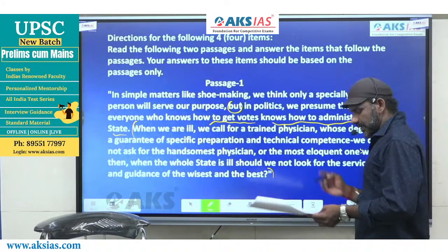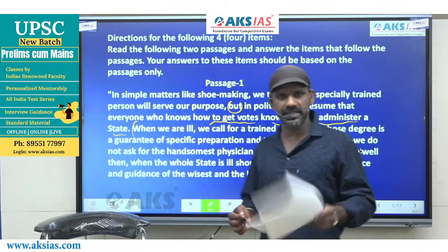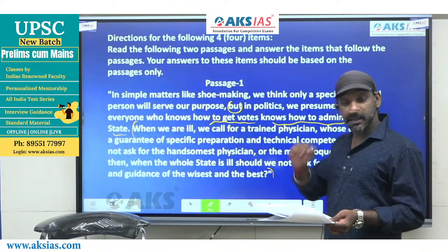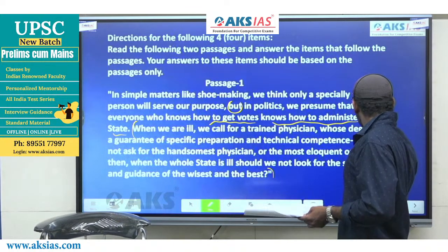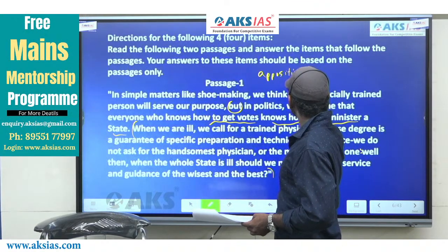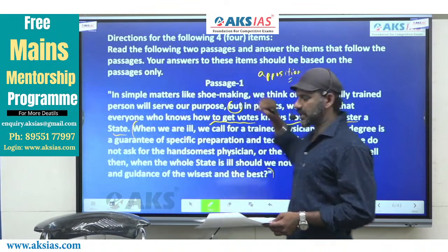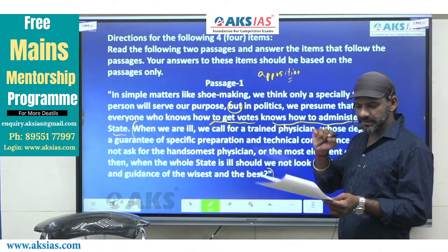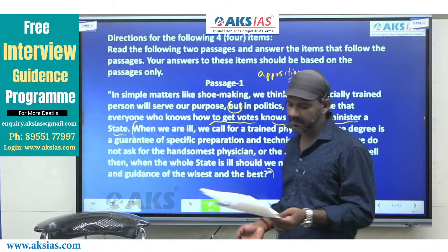It's a printing mistake. It is there in the question paper. That's the reason why I'm following the question paper, in fact. There's a colon here. A colon is termed as an apposition, right? We should not miss even punctuation marks, right? It's there in the question paper. If you have the question paper in hand, you can just check it.